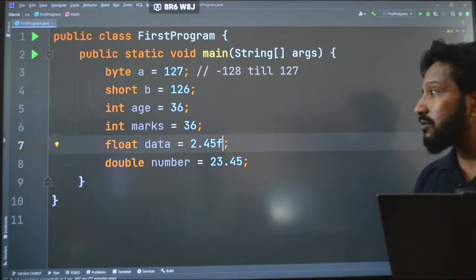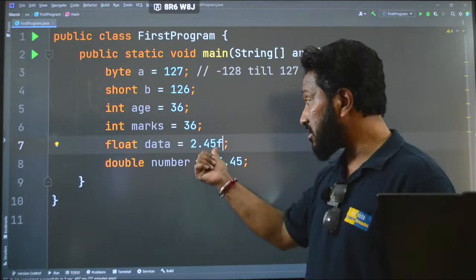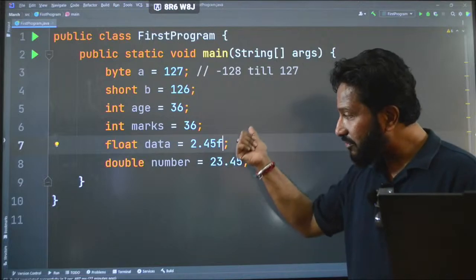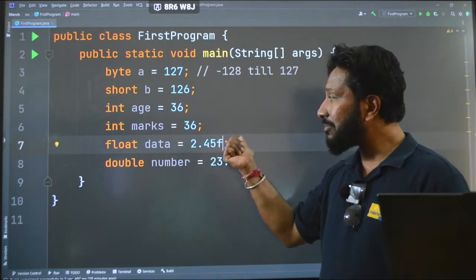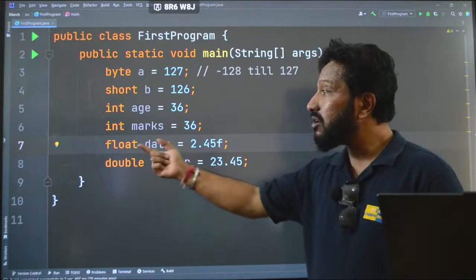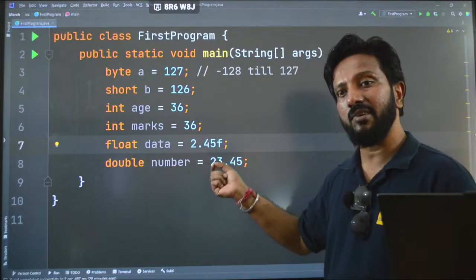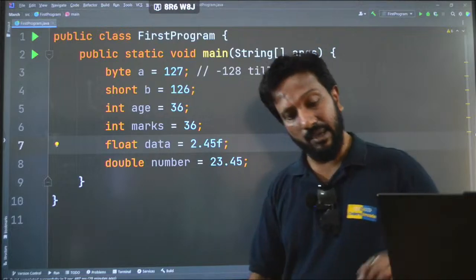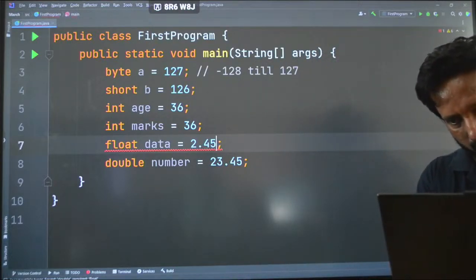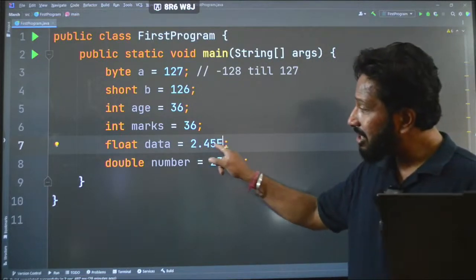Okay, so where was I? I was just talking about this. I said, if any interviewer asks you about this, can we write capital F instead of small f while we are declaring floating data type in Java, right? The answer is yes, we can write capital F as well. If you see here, capital F is also allowed.